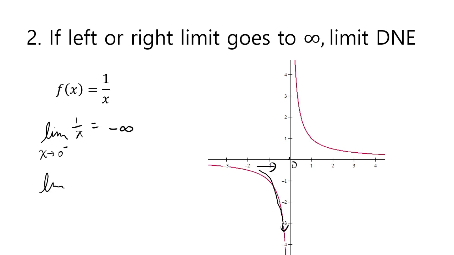Whereas the limit as x goes to 0 plus of 1 over x, if you approach from the right and you follow the curve, it goes up, up, up, so it's positive infinity. And as you can see, if any of these become infinity, we can say that the limit as x goes to 0 of 1 over x does not exist.